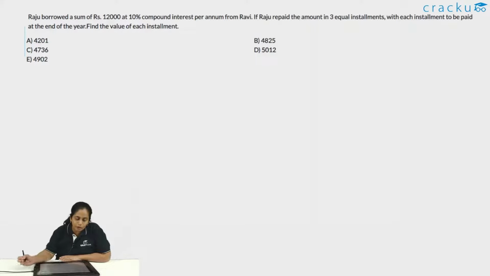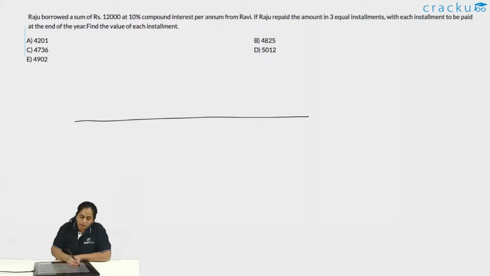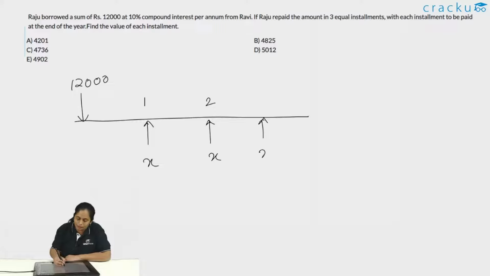So Raju borrowed a sum of 12,000 at 10% compound interest per annum from Ravi. If Raju repaid the amount in 3 equal installments, with each installment to be paid at the end of the year, find the value of each installment. So he took 12,000, and he paid it back in 3 equal installments, say of x each. This is at the end of first year, this is at the end of second year, and this is at the end of third year.